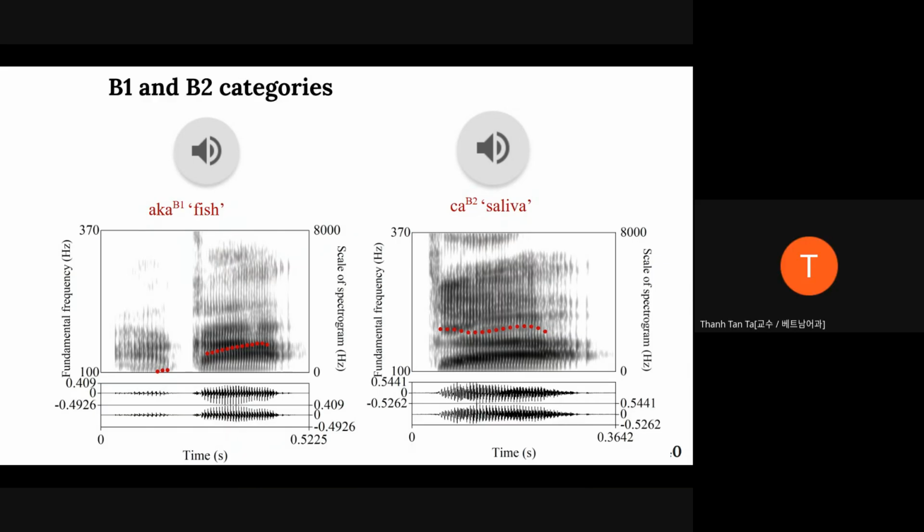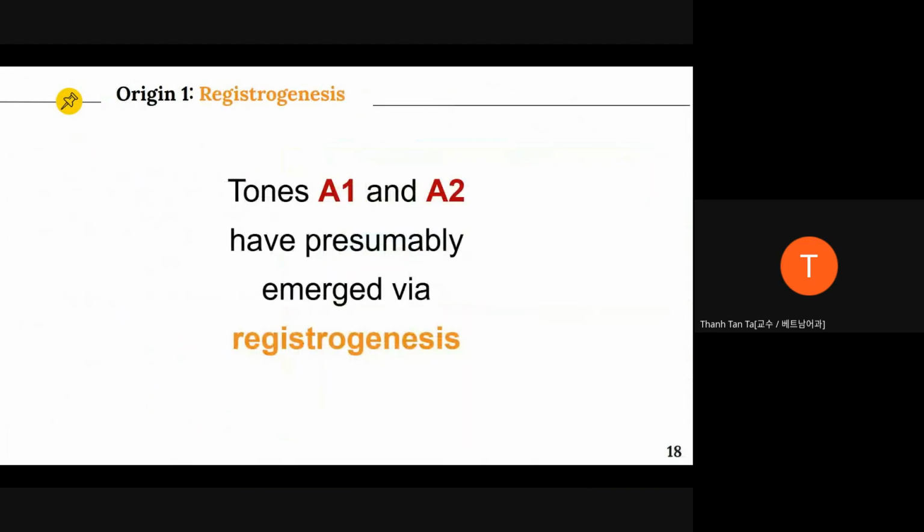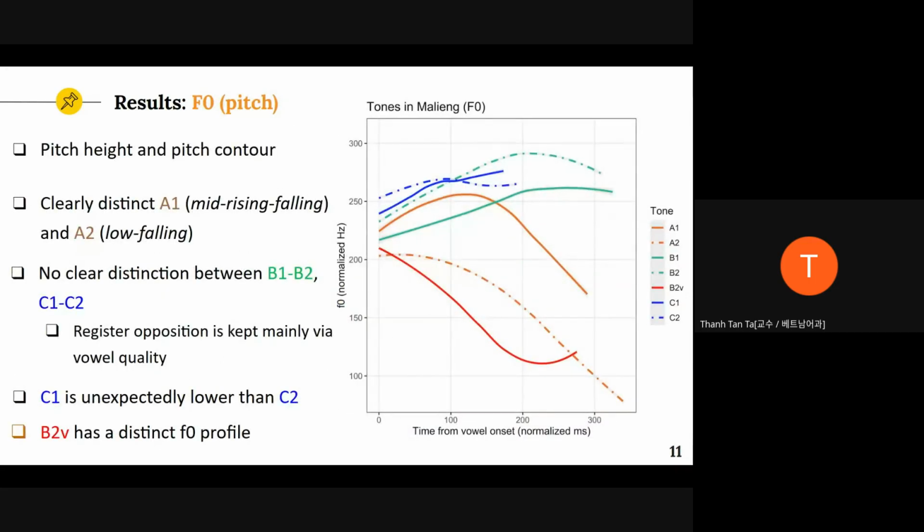We should. Could you please go back to the F0 graph? We have some graph there. The results. We can see very clearly the difference between the B2 and B2V here in terms of F0 contour and F0 height.